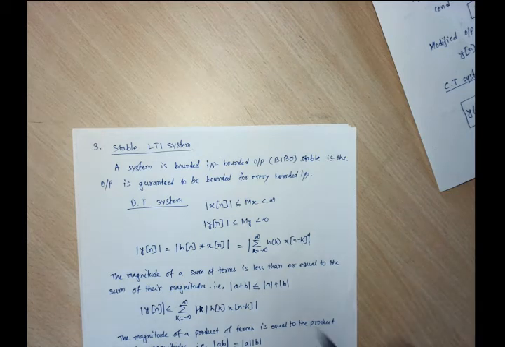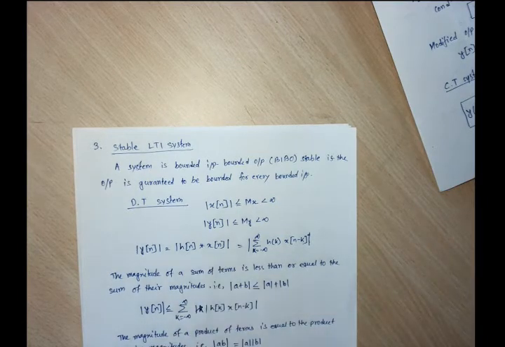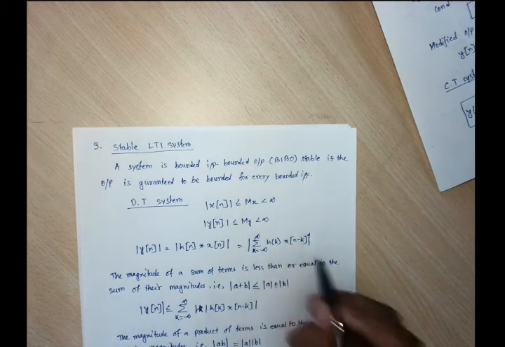For the LTI system, the output relates the input as well as the impulse response of the system. So we are writing like this.